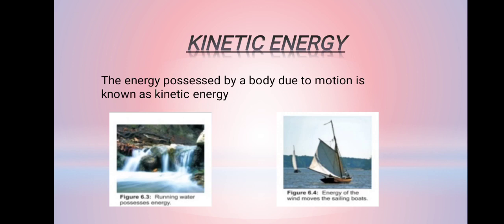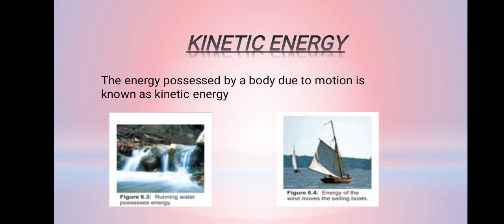There are two basic types of energy: kinetic energy and potential energy. We will discuss kinetic energy first. What is kinetic energy? The energy possessed by a body due to motion is known as kinetic energy. A body is moving, so which type of energy does it have?